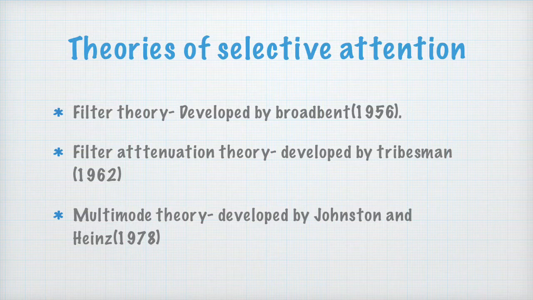And in stage 3, the sensory and semantic representation enters the consciousness. In the third stage, it gets entered in our consciousness, and it is also suggested that more processing requires more mental effort. So the more information we process, the more mental effort is required. Okay, so this is the stage theory, which is known as the multimode theory by Johnson and Hines, and it was proposed in 1978.